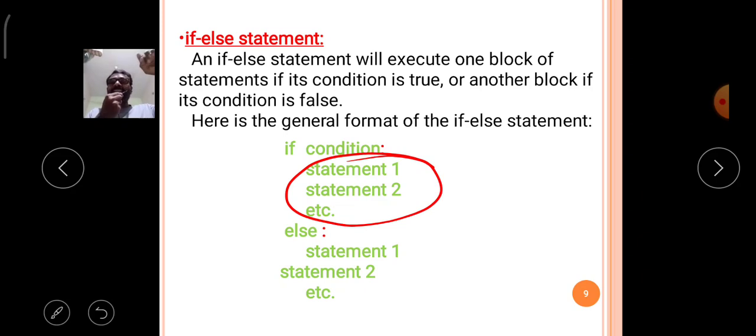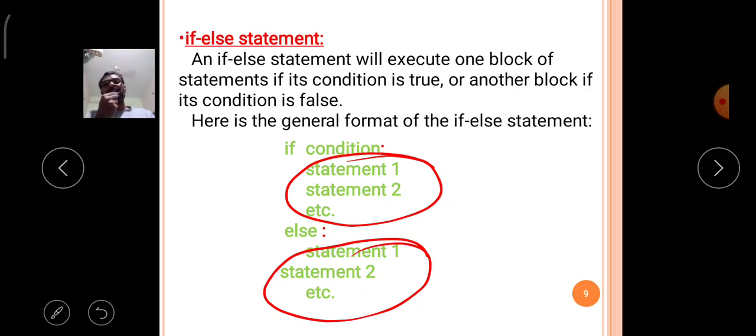If the condition's truth value is false, then the else block statements are executed. So in the if else statement, whether the truth value is true or false, some group of statements is executed.